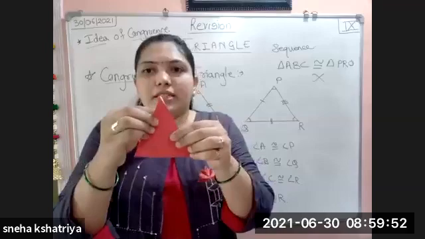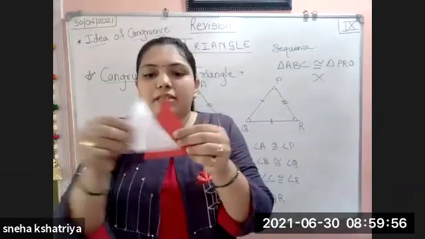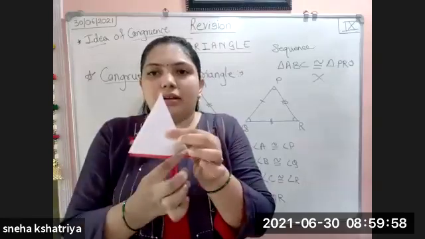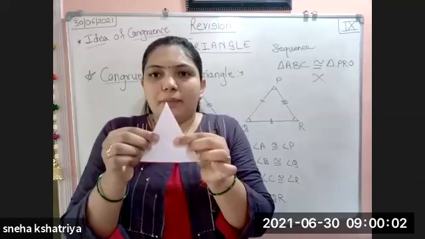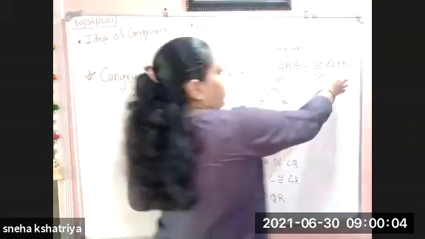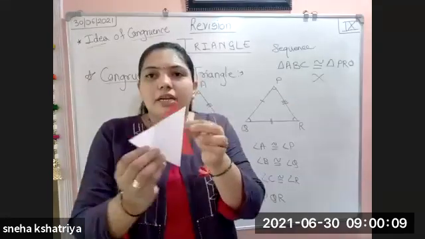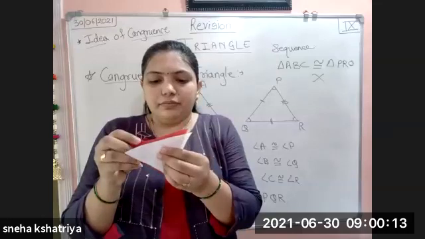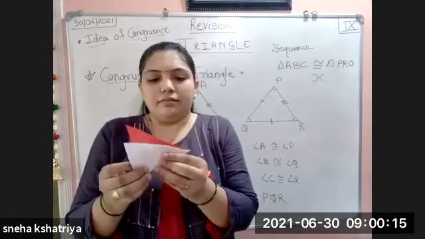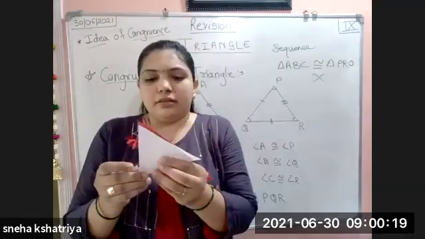Now, if I change the vertex, suppose this is A, B, and C, and on the right side it is P, Q, and R. Now I am taking ideal triangles, which means they should come upon each other. And if I am taking P, Q, R, it means I am changing the vertex of this R. I am changing like this or like this, changing the vertex like this.